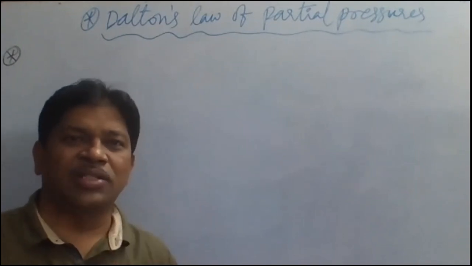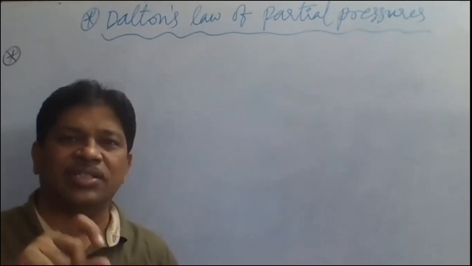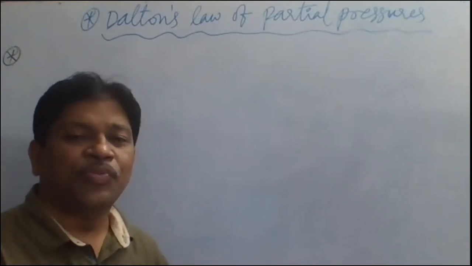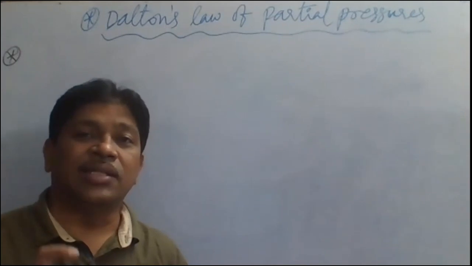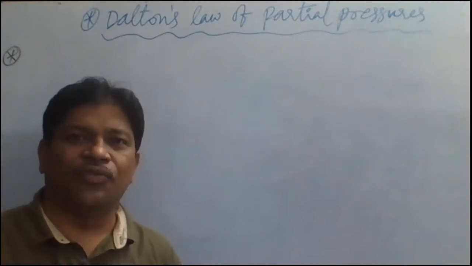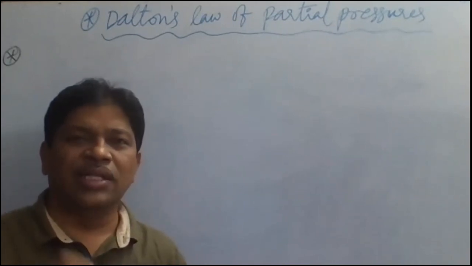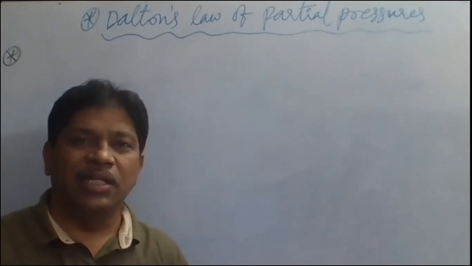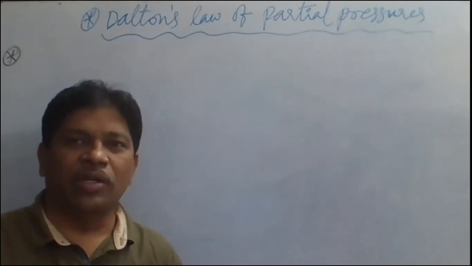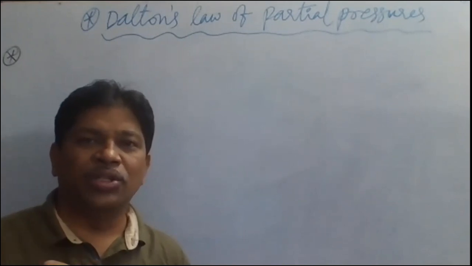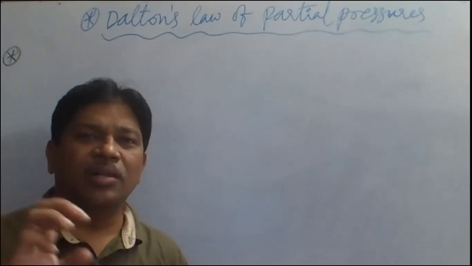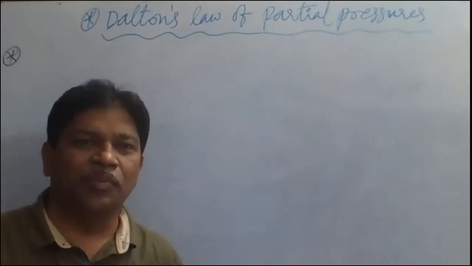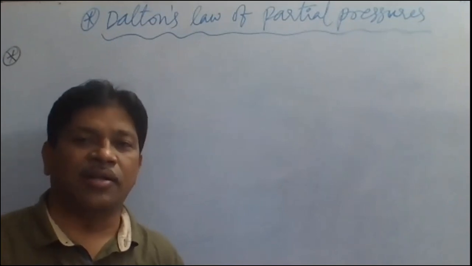So, what is Dalton's law of partial pressures? It states that the total pressure of a gaseous mixture of non-reacting gases is equal to the sum of the partial pressures of all the individual gases present in that mixture. In the given mixture, all the individual gases have some partial pressures, so the sum of all the individual partial pressures is equal to the total pressure of the gaseous mixture. This law of partial pressures is given by Dalton.